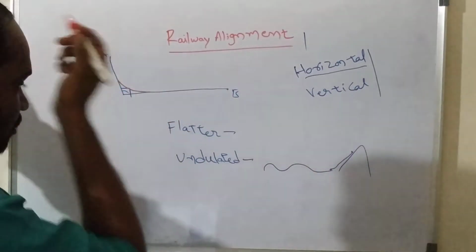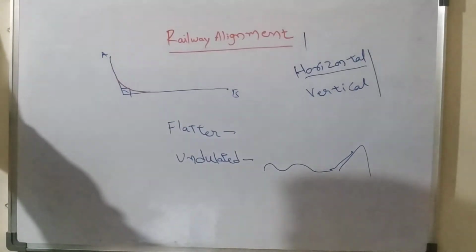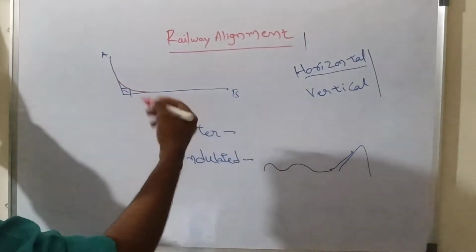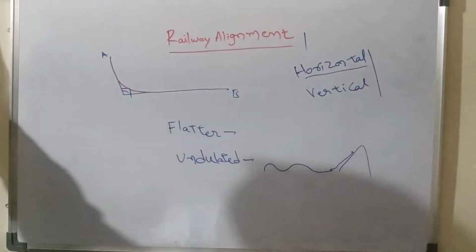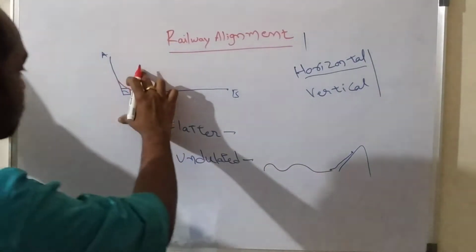Okay now. So this is a curve. This is called a curve. Only whenever we need to change the direction of the railway line or the direction of the route, we can provide curves. Okay.